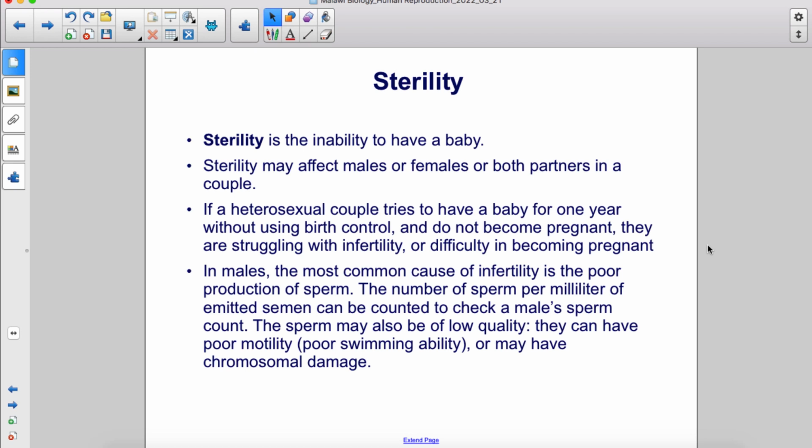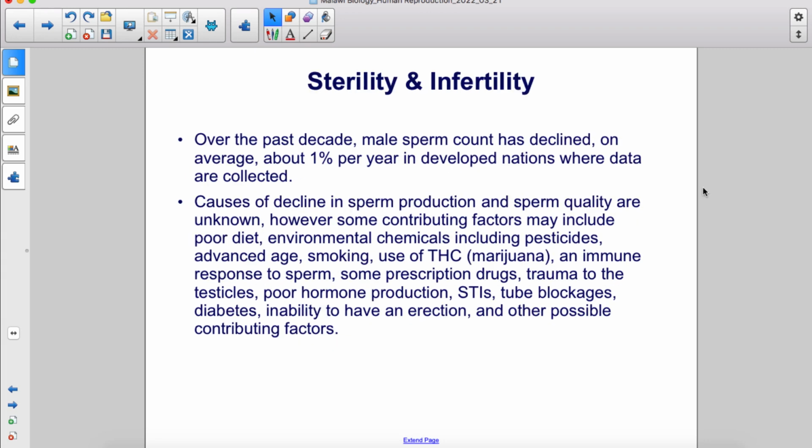In males, the most common cause of infertility is the poor production of sperm. The number of sperm per milliliter of emitted semen can be counted to check a male's sperm count. The sperm may also be of low quality. They can have poor motility or poor swimming ability, or may have chromosomal damage. Over the past decade, male sperm count has declined, on average, about 1% per year in developed nations where data are collected. Causes of decline in sperm production and sperm quality are unknown.